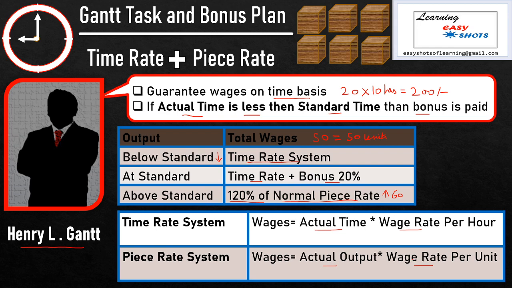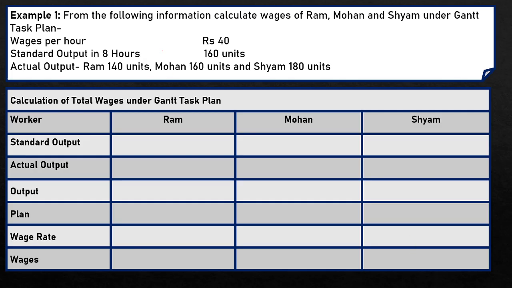Now, to understand this plan, let's take an example. From the following information, calculate wages of Ram, Mohan and Sham under Gantt task plan. Wage rate per hour is 40 rupees. It means if the worker works for 1 hour, he will get 40 rupees as his wages. Standard output decided by the company for 1 day, that is 8 hours, is 160 units.